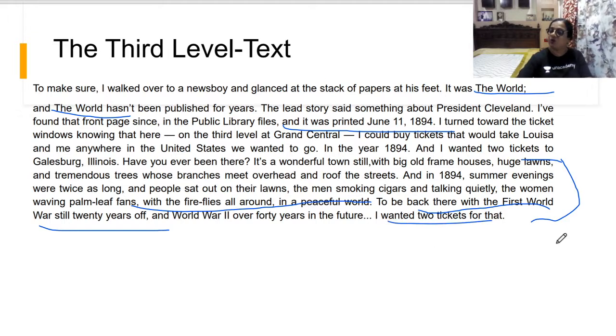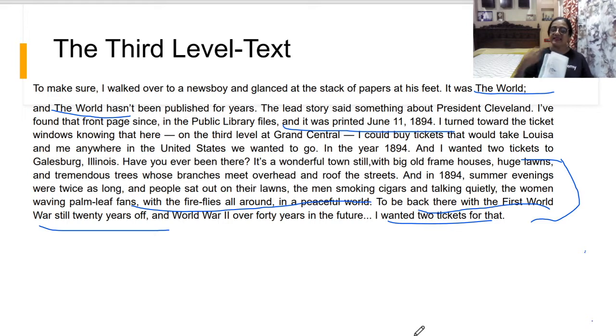And what did he want? He wanted two tickets for that, meaning for that third level. All right. So here you see he wanted the two tickets, and after that, what happened? After that, he goes to the clerk and wants to get the ticket. Now the clerk figured the fare. He glanced at my fancy handbag, but he figured the fare.